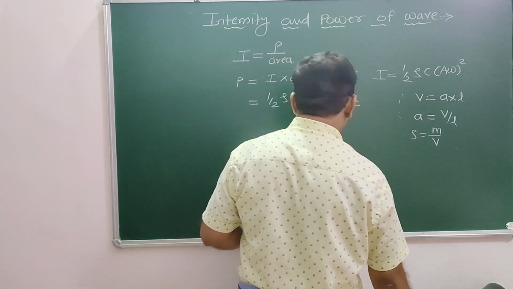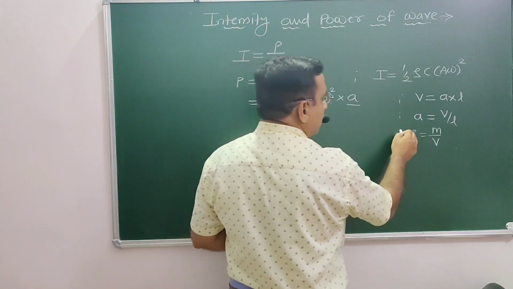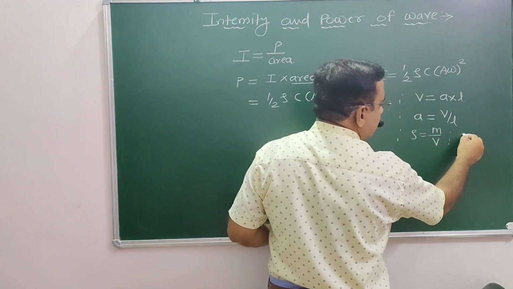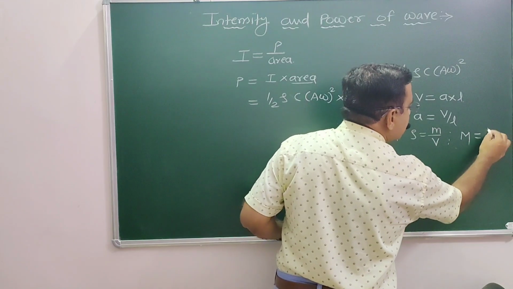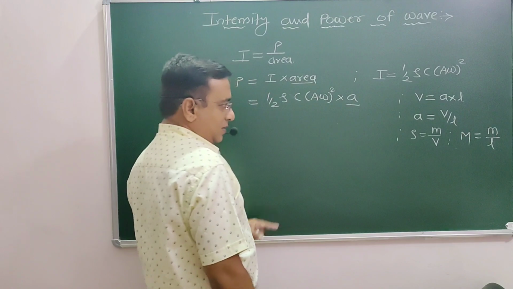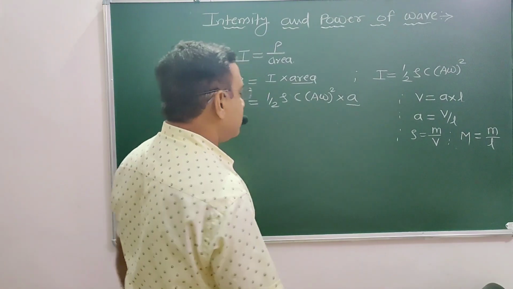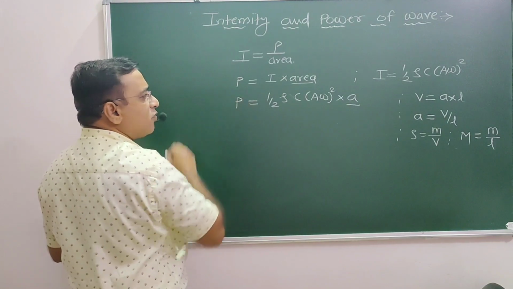Once again, one more formula I am going to write: capital M, that is mass per unit length, is equal to mass upon length. Now all these formulae we need to substitute in this equation.